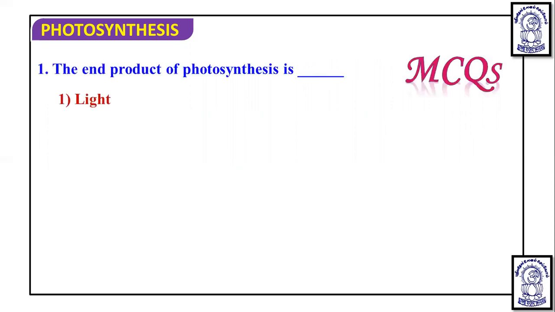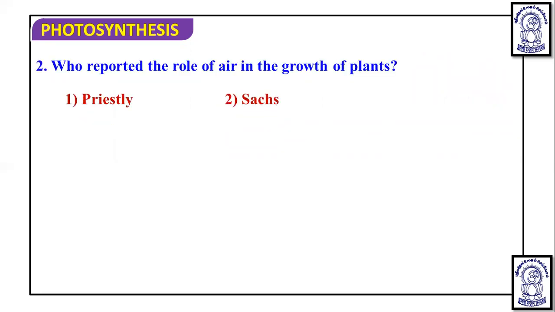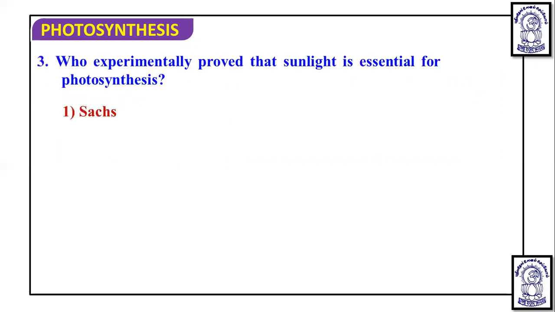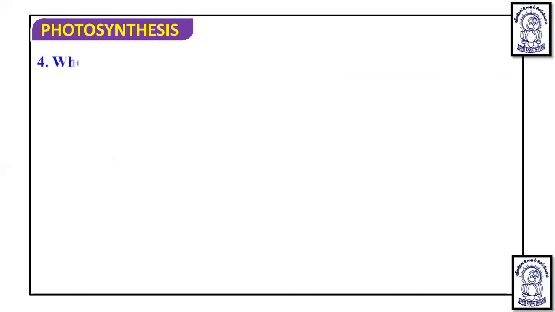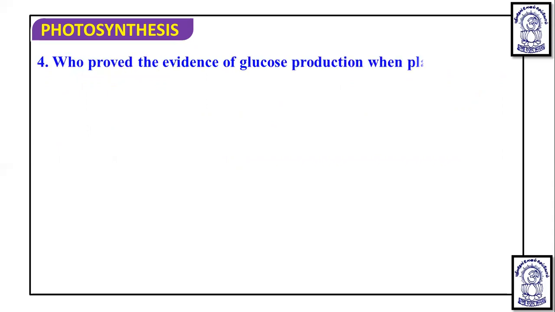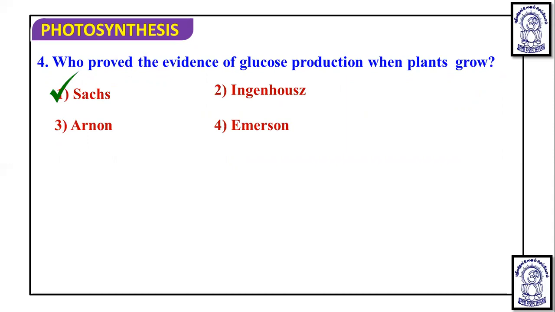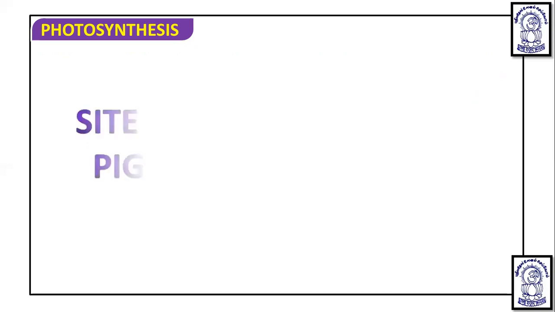Now, let's discuss some MCQs. The end product of photosynthesis, obviously, is starch. Who reported the role of air in the growth of plants? That is Priestley. Who experimentally proved that sunlight is essential for photosynthesis? That is Ingenhousz. Who gave evidence of glucose production when plants grow?